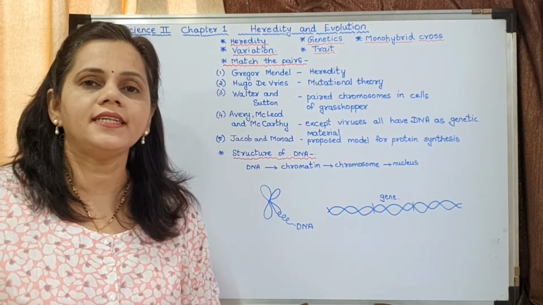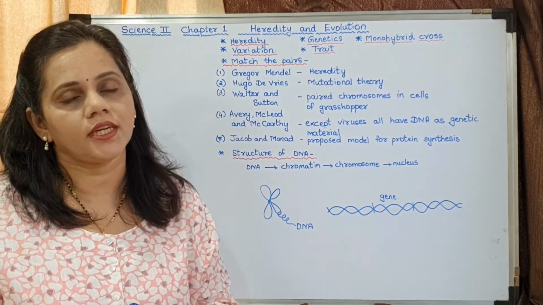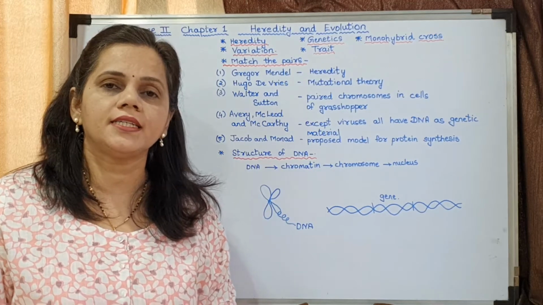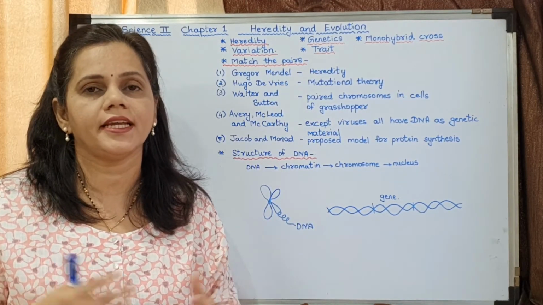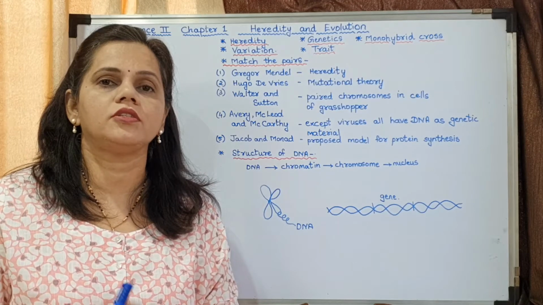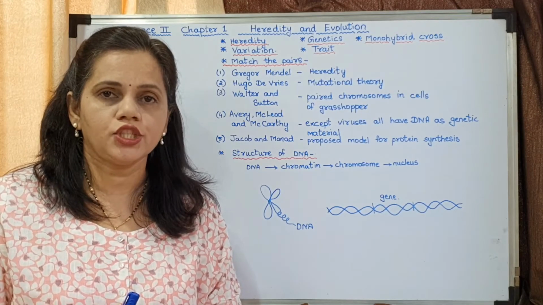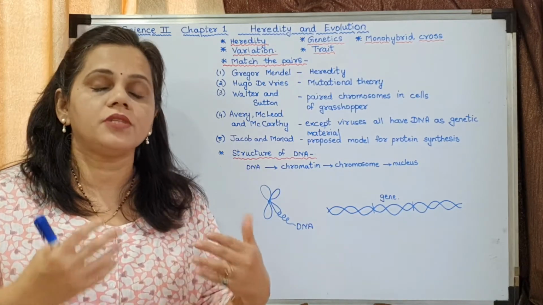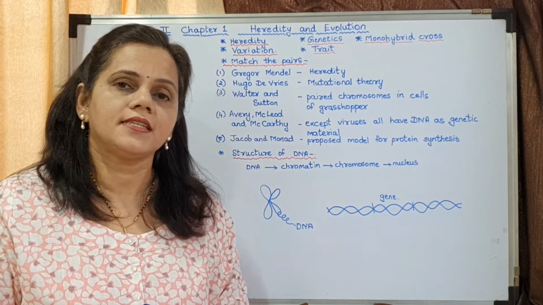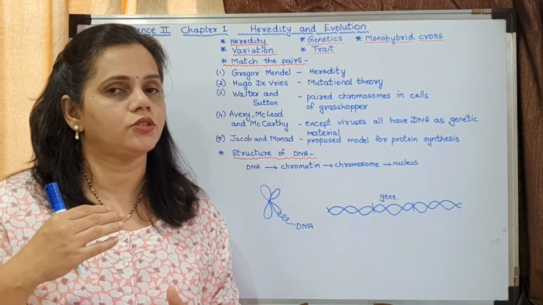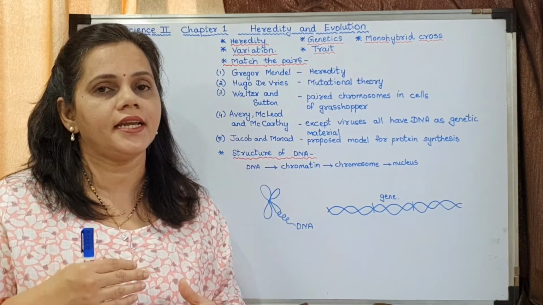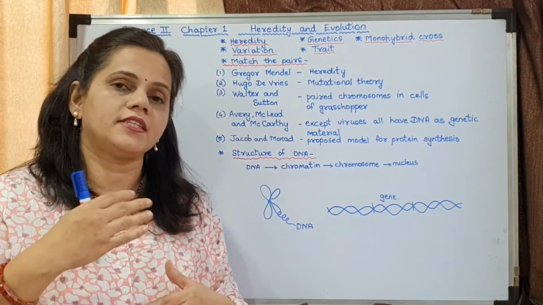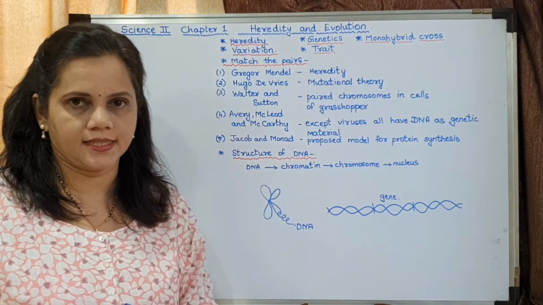Now we know about gene, chromosomes and DNA. But earlier scientists did not know about DNA, chromosomes, or what a gene is. Understood? So scientists started observing that some characteristics were transferred from one generation to the next. The study of those characteristics which were transferred was then named genetics.